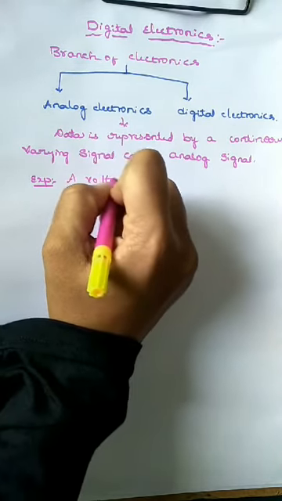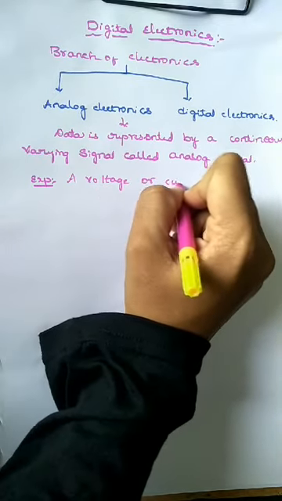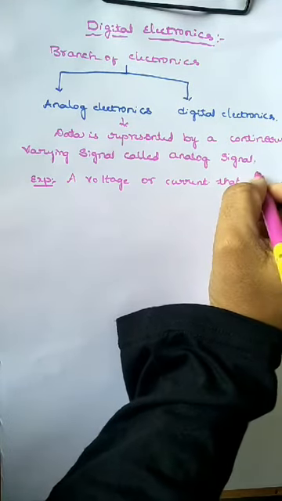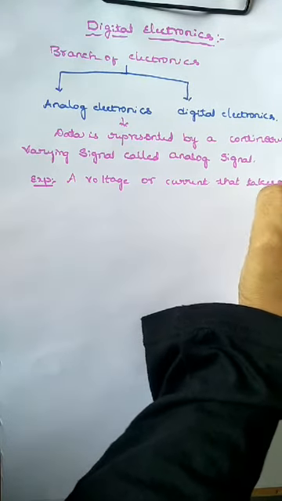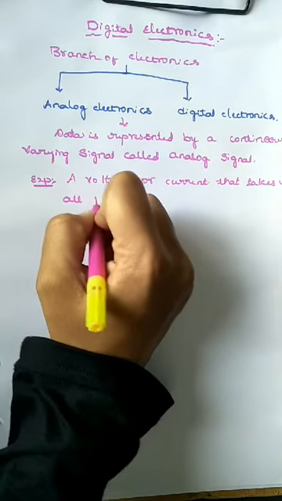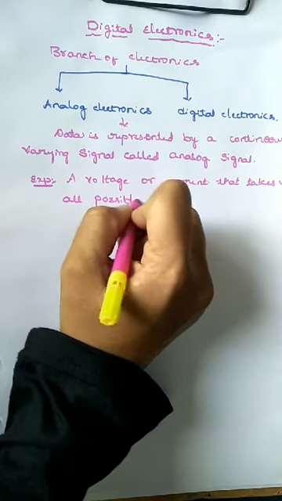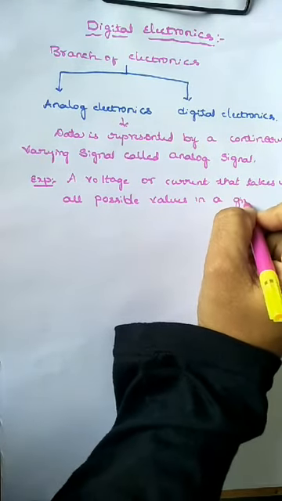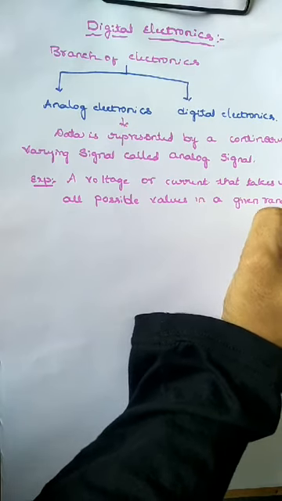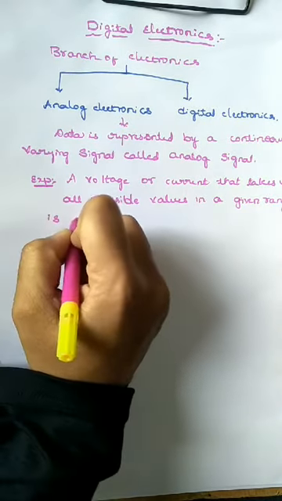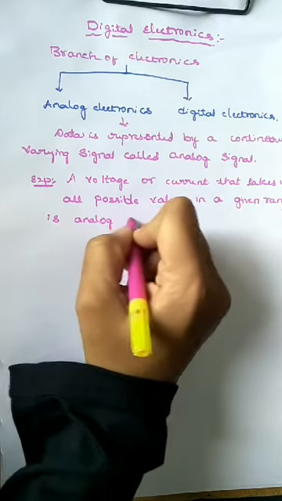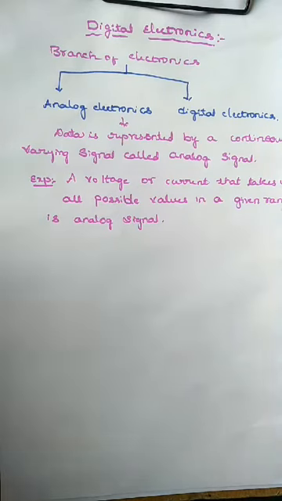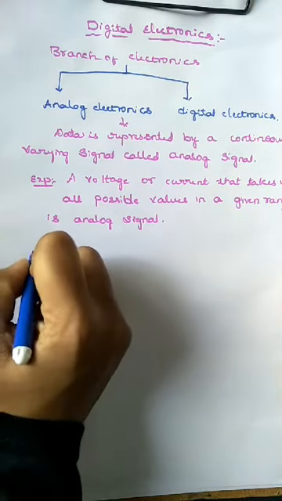A voltage or current that takes up all possible values in a given range is an analog signal. Okay, so the next one is the digital electronics.